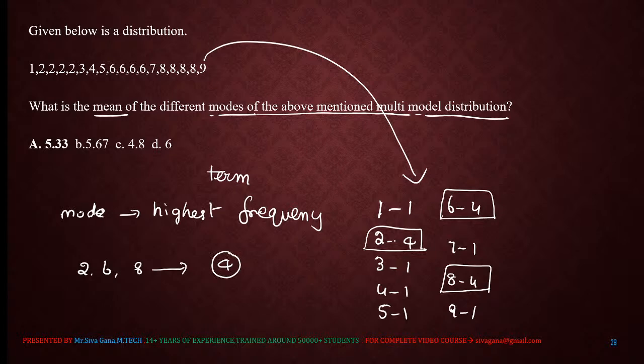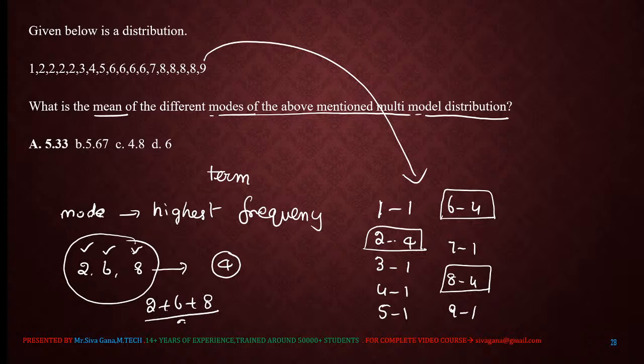Frequency means how many times the same term is repeated, which is nothing but the frequency here. Here the term 2, term 6, term 8, all these three terms are repeated 4 times. Now, if the mode value is more than 1, take the average.